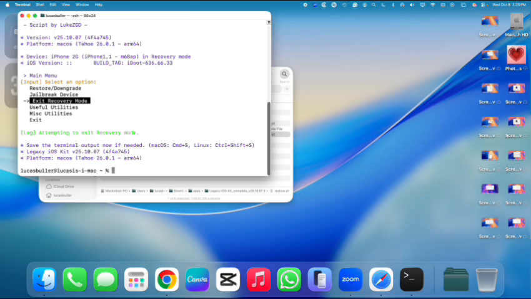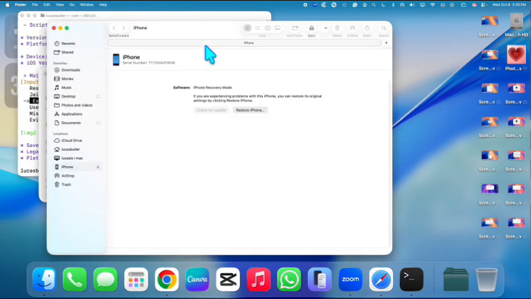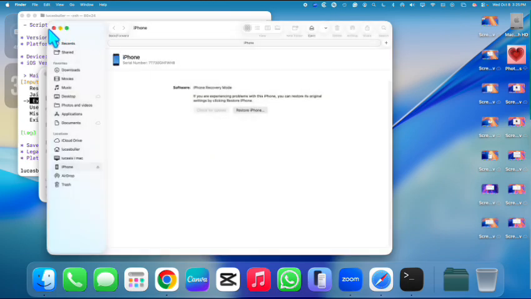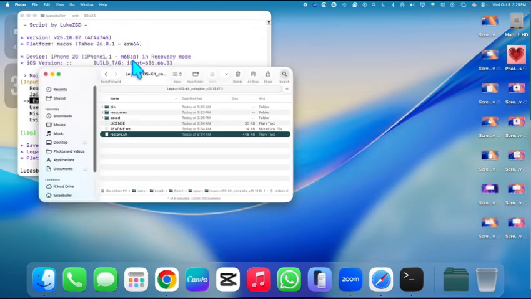I think it might work. Let's see what happens. Because if it gets back into that mode, Legacy iOS Kit is doing its job. I do not know what it is doing, but, nope. Okay, so that did not work. It took me right back to the stupid screen. So we can tell that it didn't work, and that's okay.